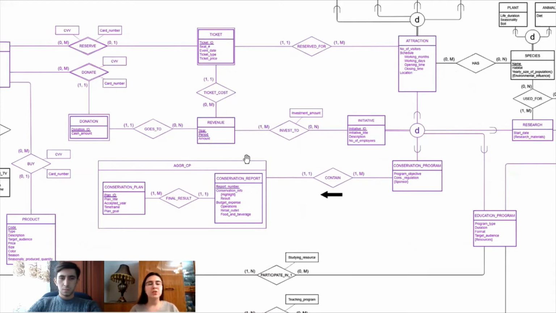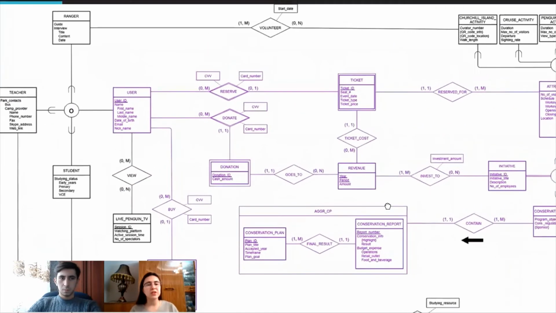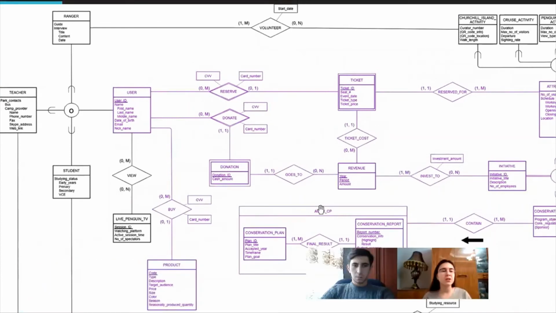And let me go through the user. As I already mentioned, users can be divided into students and teachers and also rangers who take volunteer actions in the Churchill Island activity. And because of the partiality, it means that users can be just users. They can buy products, or of course reserve tickets for the attractions, and they can also make donations.